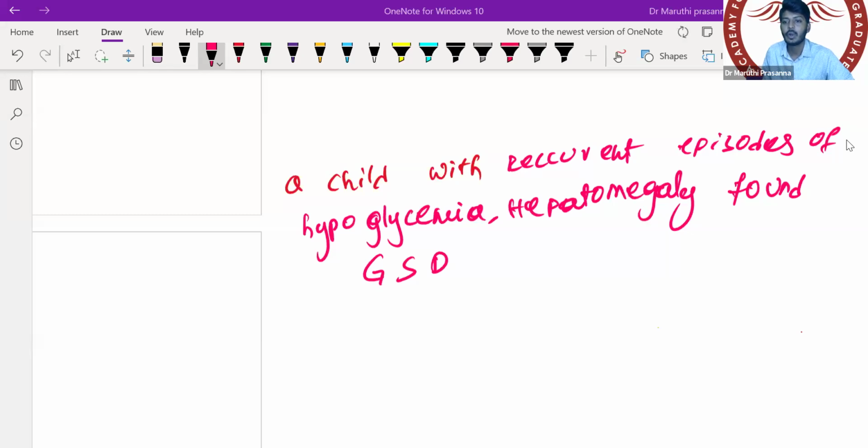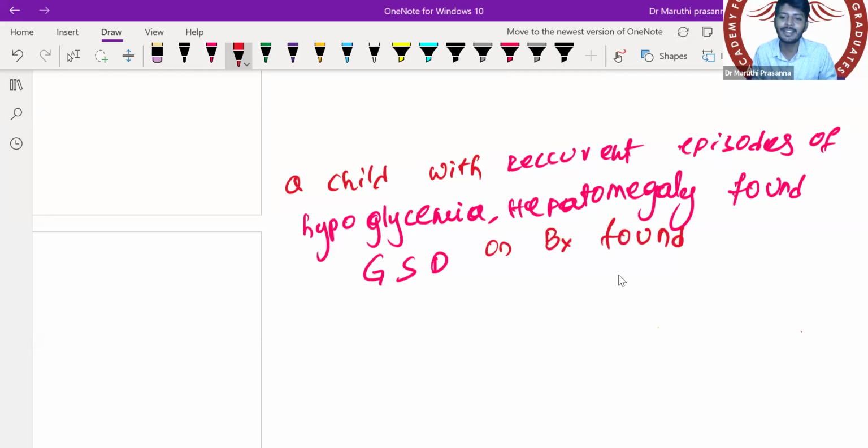So which deficiency will it be? Wait, one second, let me complete the question first. Don't rush. Doctor, I'll explain, just 1 second. Glycogen storage disorder. On the biopsy, found to have